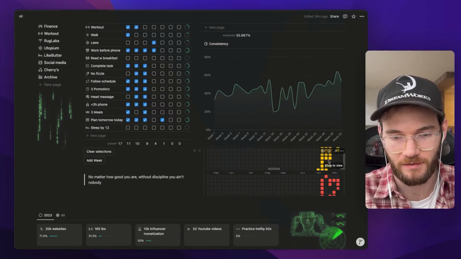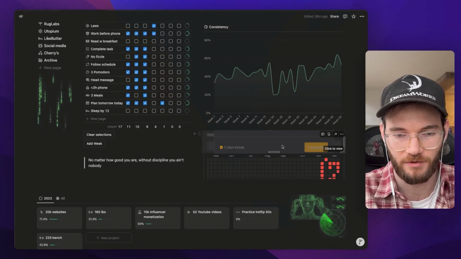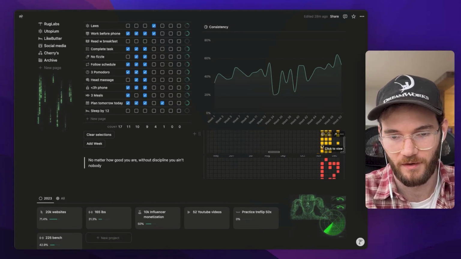Super easy. You just log today. I think I already did log today, but you just click log today, complete. Okay, so then it automatically logs that.